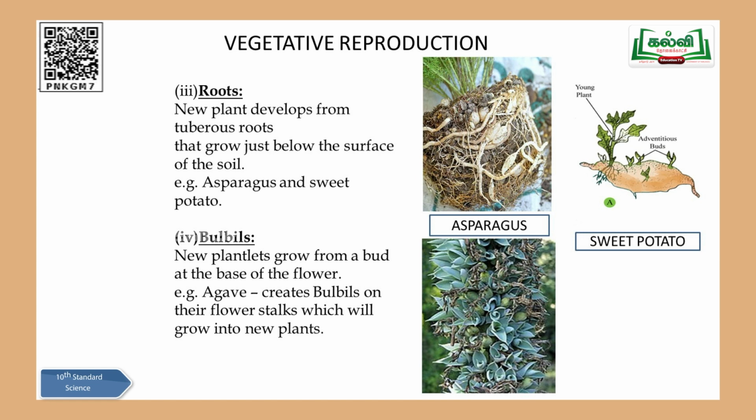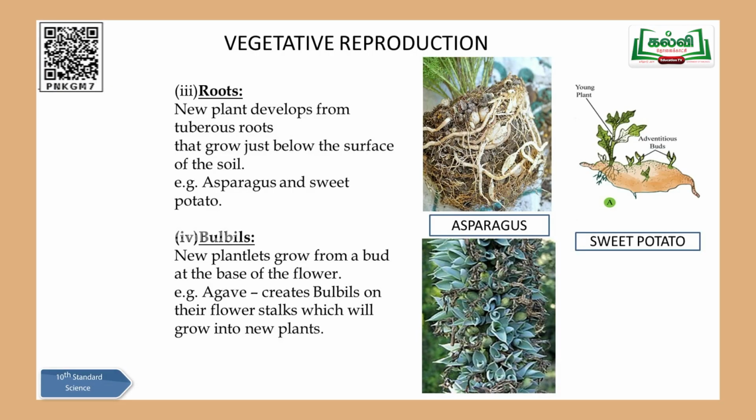Here you can come across a special type of root system in the diagram, where you can see tubers. Tubers in Tamil, you say kerangu, like here we have sweet potato, sakkaravalli kerangu. So this particular diagram, what I have given here is asparagus. You can see the roots are not thin or hair-like structures. Here and there you can come across tubers. Tubers are formed among the roots, and each tuber will absorb the nutrients from the soil. Whichever tuber is growing or receiving more nutrients will come out as a new sapling, a new asparagus.